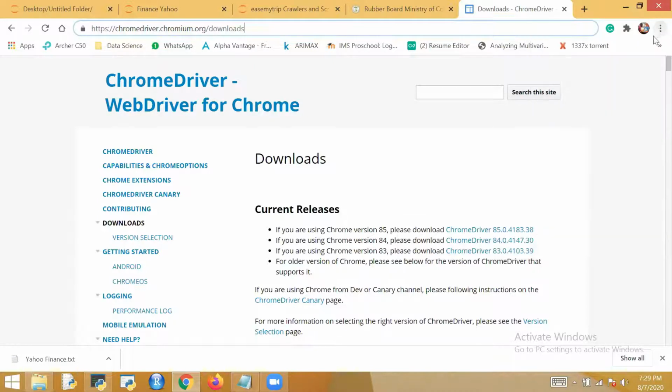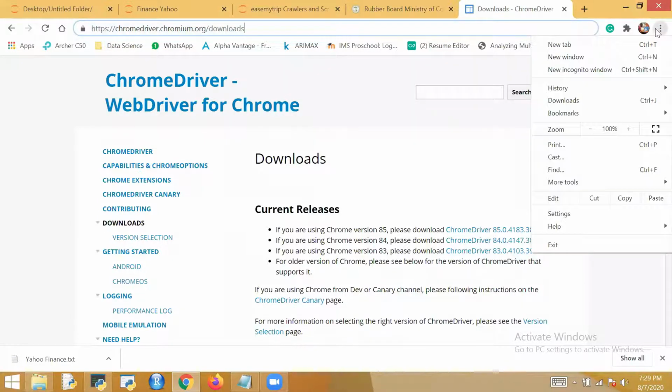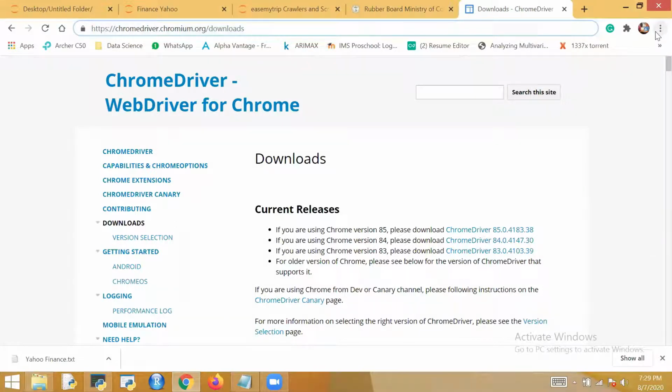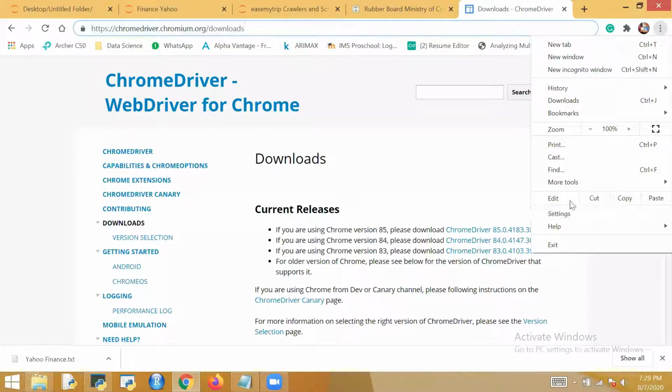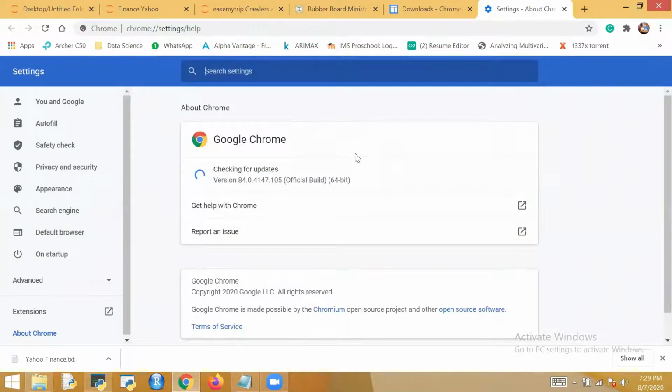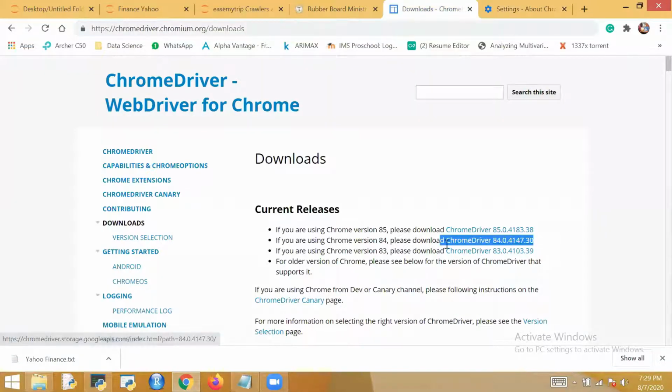Click on these three dots at the topmost right corner of your web browser, go to help and click on About Google Chrome. Mine is 84, so I installed 84. Whatever version you are using, please install that Chrome driver. It's not installable, just download this file. Don't run it.